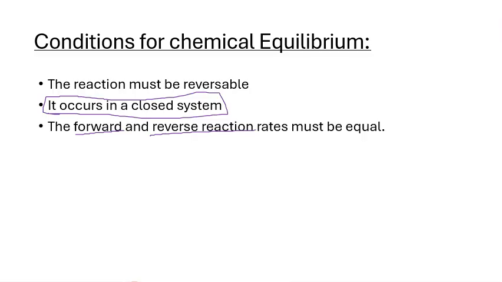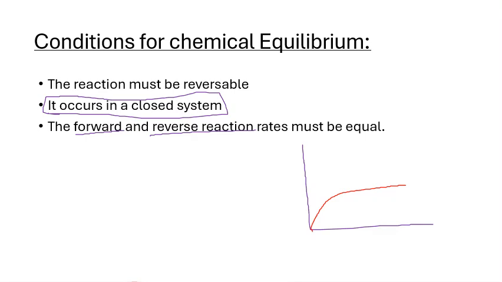Okay, so this is what we mean, and that is the rate of the forward reaction. Now we're talking about rates, right? Not the concentration. At first I was showing you guys the concentration.